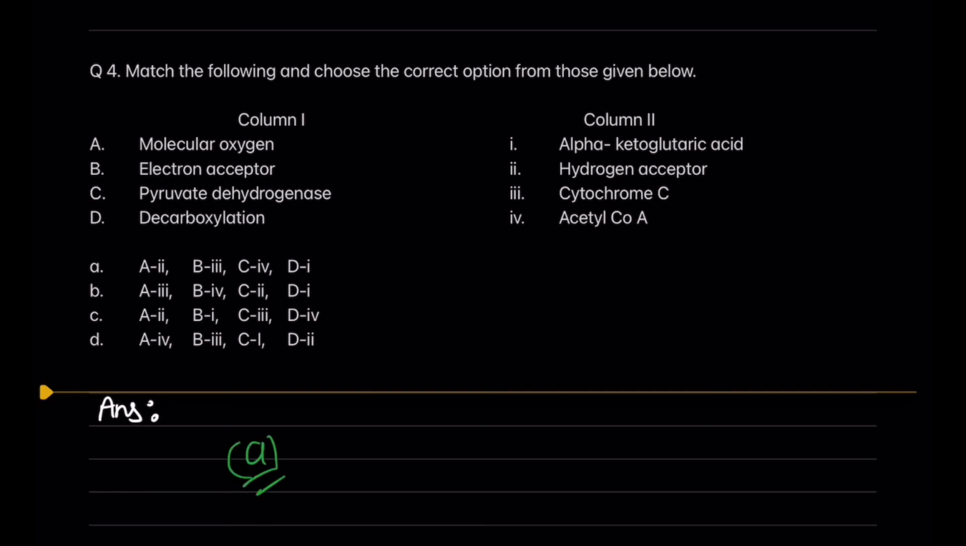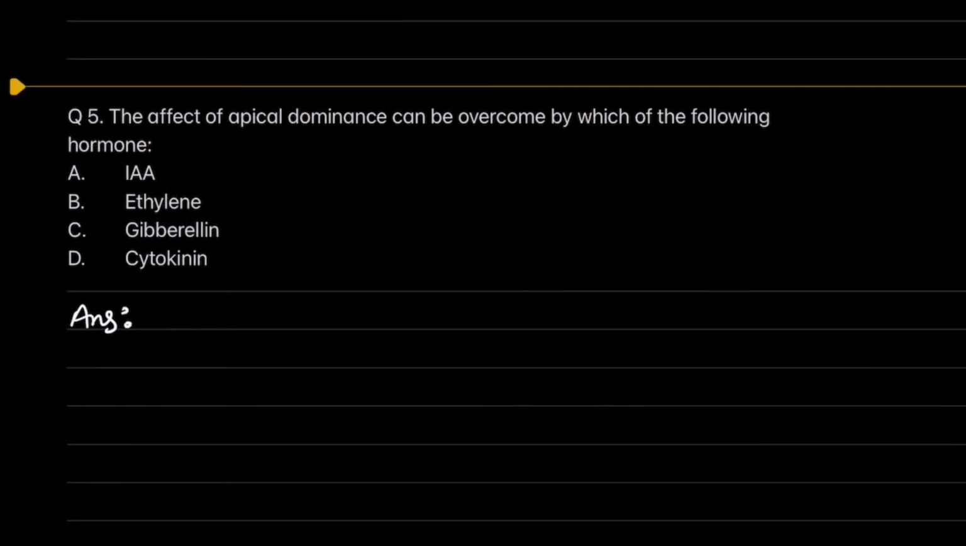And if you go by that logic, if you match all your options, then A should be our answer. In this question, we need to find the hormone which can overcome apical dominance. In apical dominance, apical buds inhibit the growth of the lateral buds, which is mainly caused by the auxin hormone. So if we look at option A, which is IAA, the short form for indole 3 acetic acid, this itself is an auxin class hormone, so we can eliminate option A.